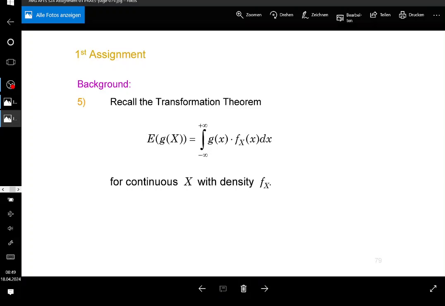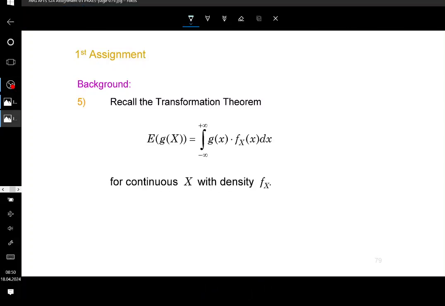I mean, if it's a linear transformation, then it's going to be easy. But if the transformation is nonlinear, most of the time you cannot simplify this. So you need to multiply g of x, where g is the function for the transformation, by the density and take the integral of that. So these are the 5 points, and you're going to need all 5 of them.